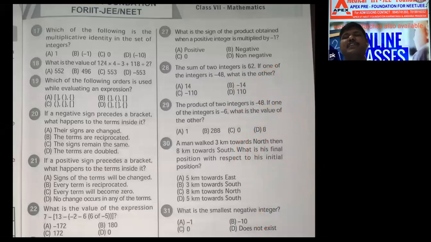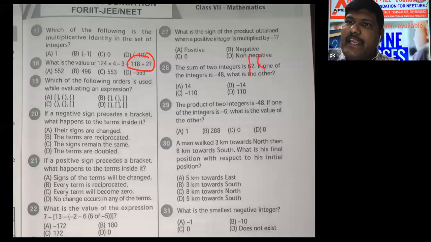What is the value of 124 into 4 minus 3 plus 188 divided by 2? First we can do division. 188 by 2, how much? 94.